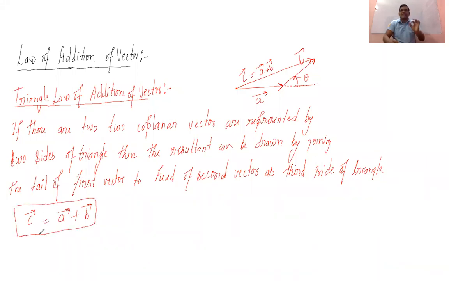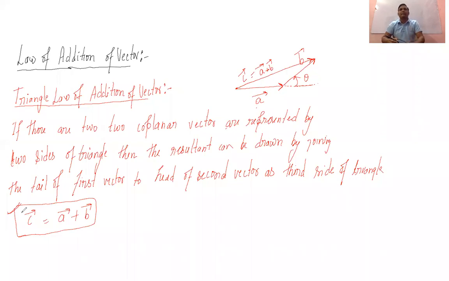Now one thing you should understand is that the C vector, which is formed by joining the tail of the first vector to the head of the second vector, will be the resultant of these two vectors, A vector and B vector. So if we write C vector is equal to A vector plus B vector, it means we cannot add